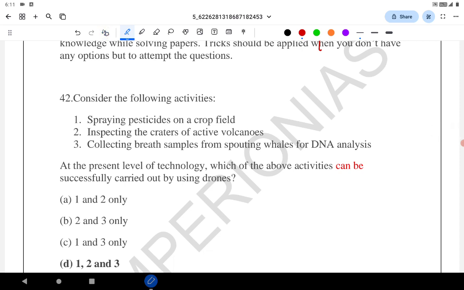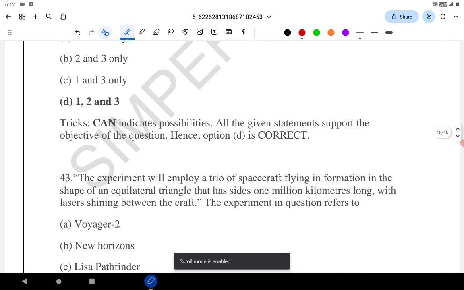Consider the following activities. At the present level of technology, which one of the following can be successfully carried out using drones? Spraying pesticides, as it is done in advanced farming. Inspecting the craters of active volcanoes, 100% it can be done. Collecting breath samples from spouting whales for DNA analysis can be done. It is talking about possibility, so all can be done.